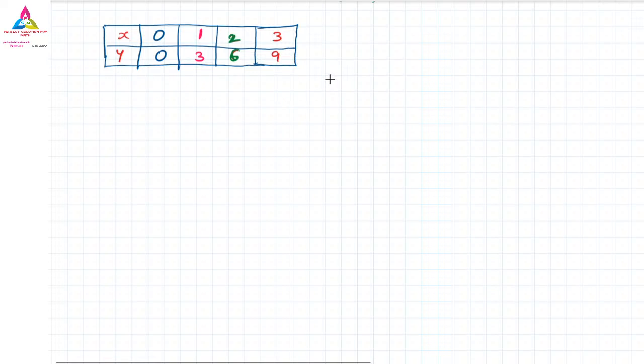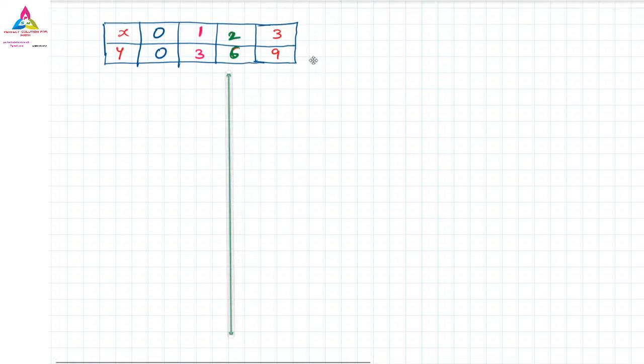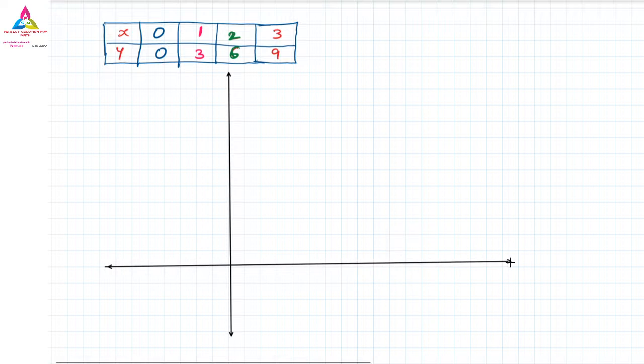So here we don't have any negative value. All the values are positive only. So let us move with the positive only. I can draw like this way now, because there are no negative values. Yes, all are positive values only. So I can draw like this way.